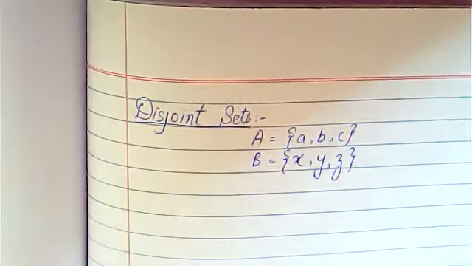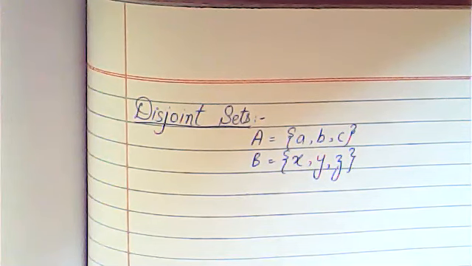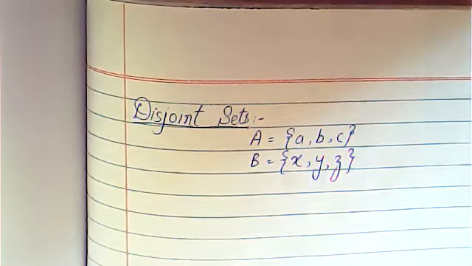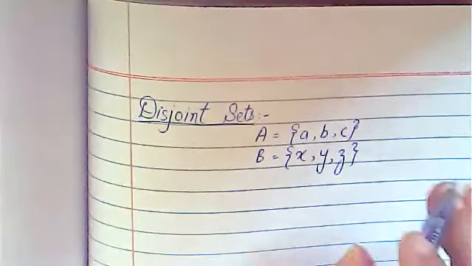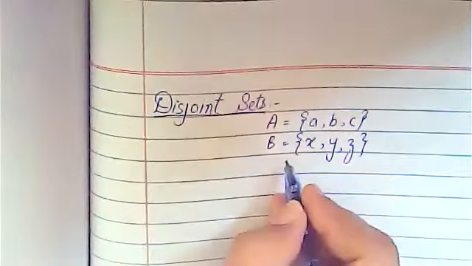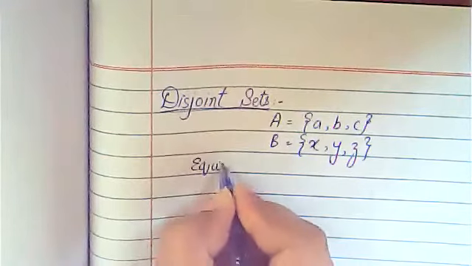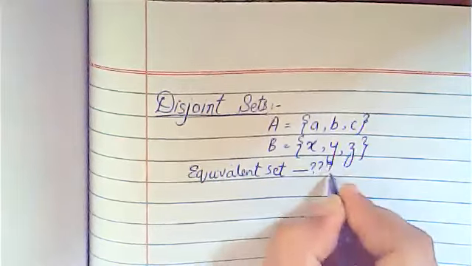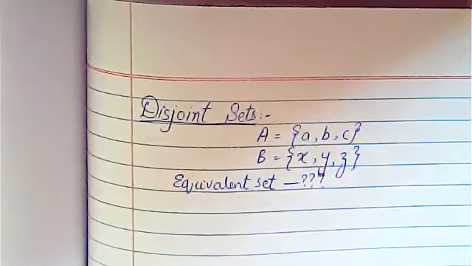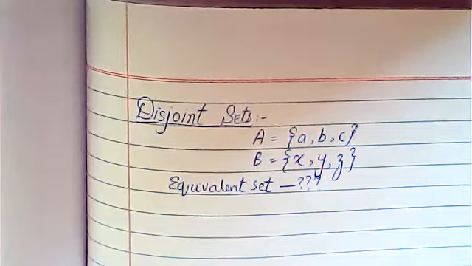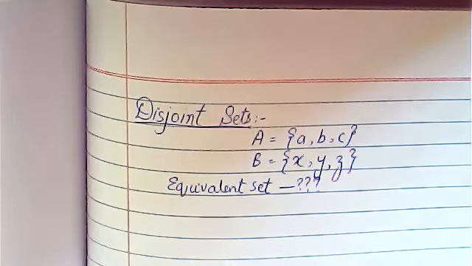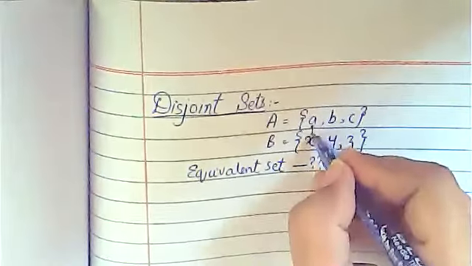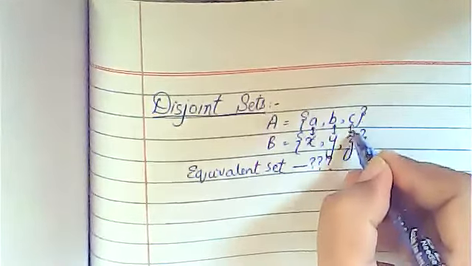Now my question to all of you is, this is a disjoint set, right? We have decided that this is a disjoint set. Now please tell me, is this an equivalent set? Why is it an equivalent set? Very good. Yes, it is an equivalent set, because you can establish a one-to-one correspondence between them.